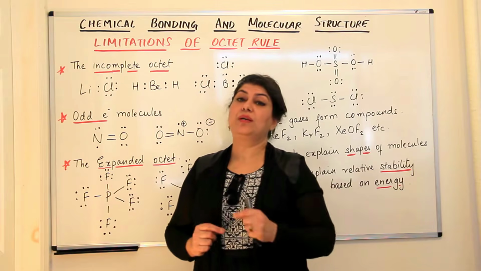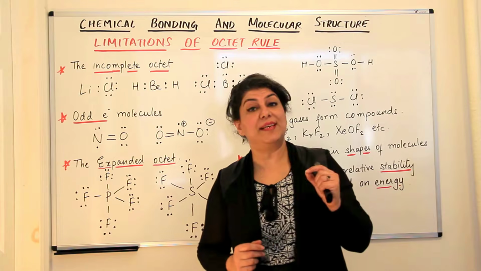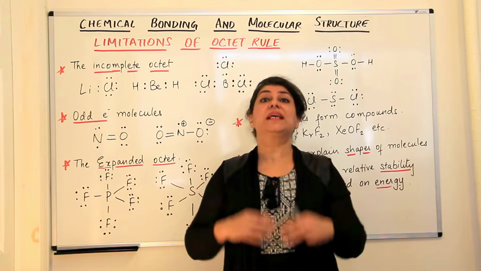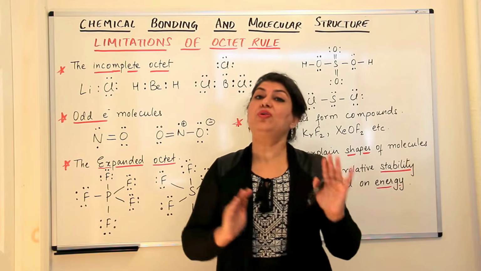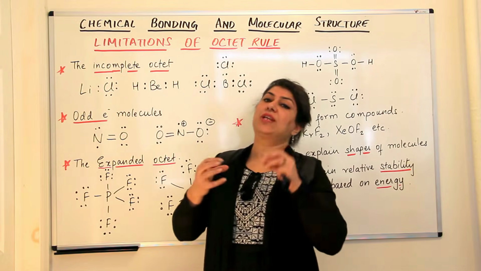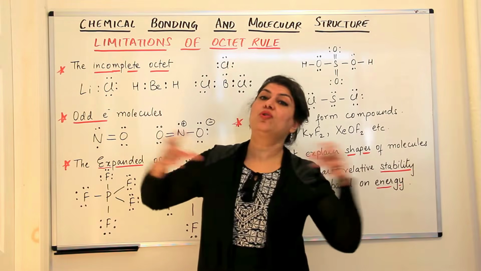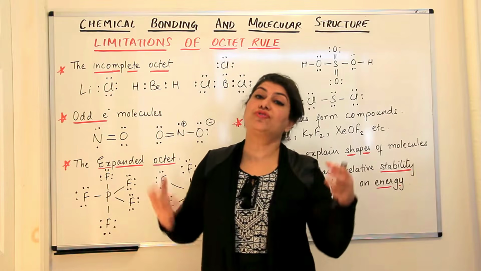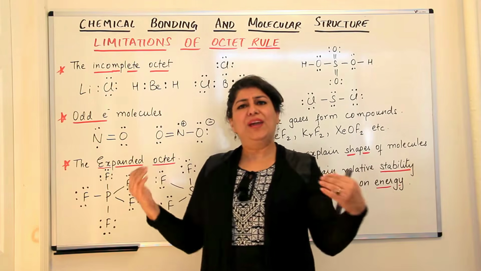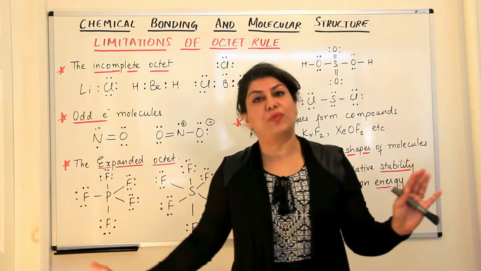But I also told you in a previous class that gaining or losing 1 electron is easy. Gaining or losing 2 electrons is difficult. Gaining or losing 3 electrons is very, very difficult. And gaining or losing 4 electrons is impossible. Every little change that is brought about in an atom requires energy, and the amount of energy goes on increasing as the amount of change that you are trying to bring about increases. So if adding 4 electrons is impossible, adding 7 electrons to lithium is totally out of the question.